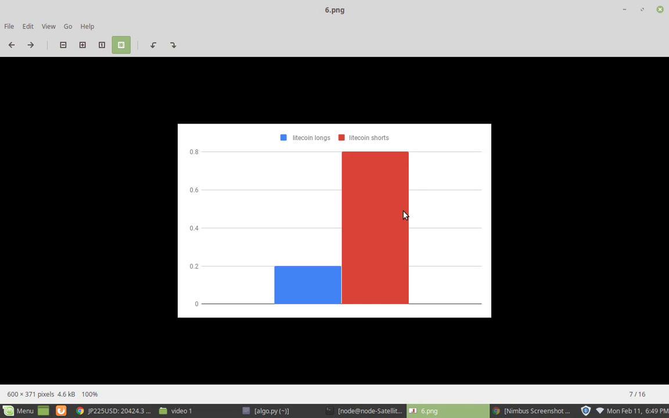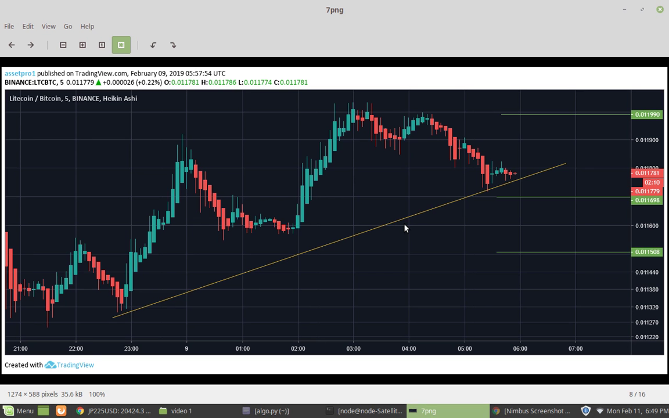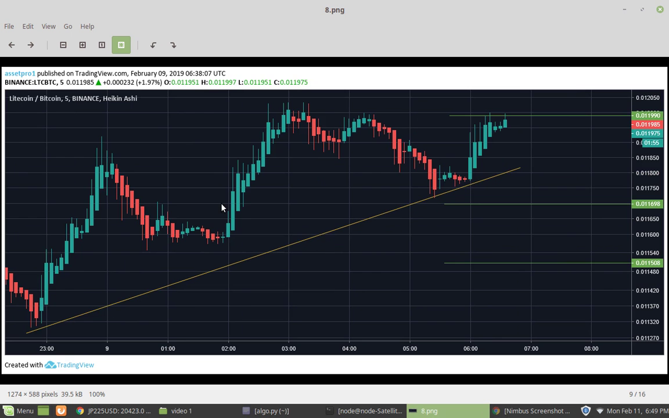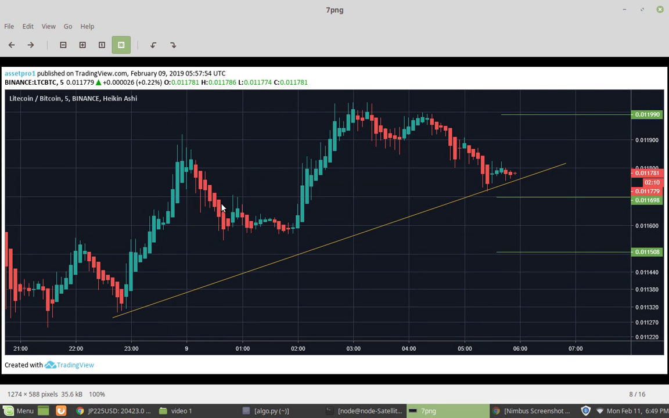Again, this was another one with more shorts than longs, more people thinking it's going to go down at that particular time frame. I was going based on the 5-minute charts. So this was February 9th, 5:57. And see, look, right there. The reason being, it was already at that support level. I guess most people thought it was gonna go here or here, but it's already on that support level. So that's why I thought that.